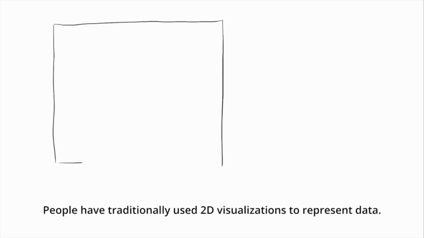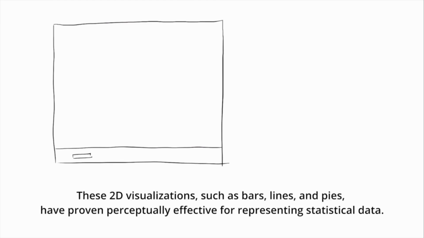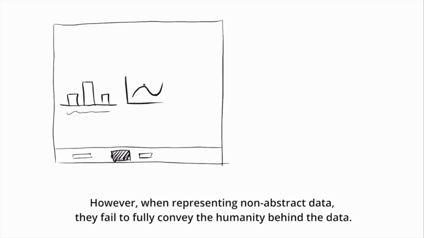People have traditionally used 2D visualizations to represent data. These 2D visualizations, such as bars, lines, and pies, have proven perceptually effective for representing statistical data. However, when representing non-abstract data, they fail to fully convey the humanity behind the data.